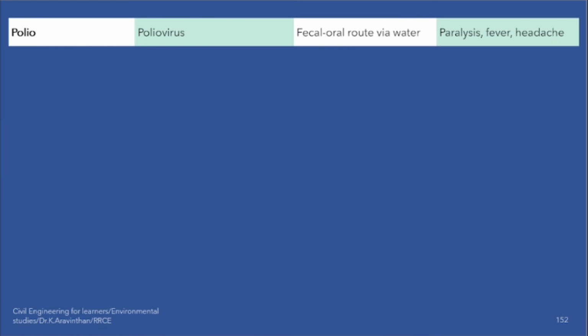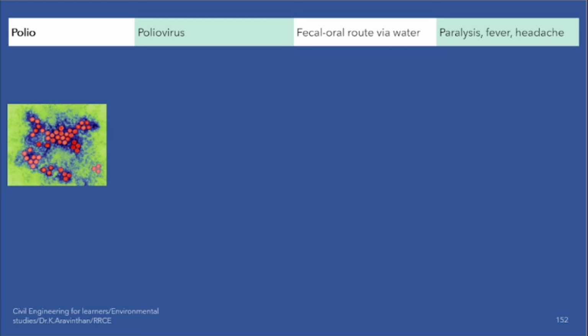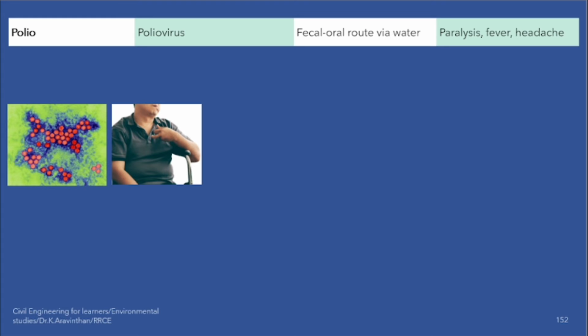Next thing, polio. Have you heard this? Every born child will be having this vaccine, polio vaccine. For what purpose you are getting that? It is the polio virus. Polio is a virus. What will happen? This will create permanent damage. When you are in childhood, if you are not having this vaccine, the kid or the kids will be grown up like this. After you have grown, it cannot be recovered. The polio vaccine is the most important vaccine during early childhood.